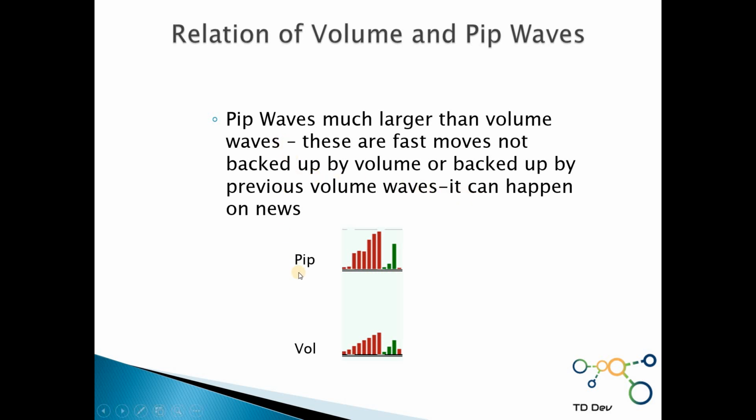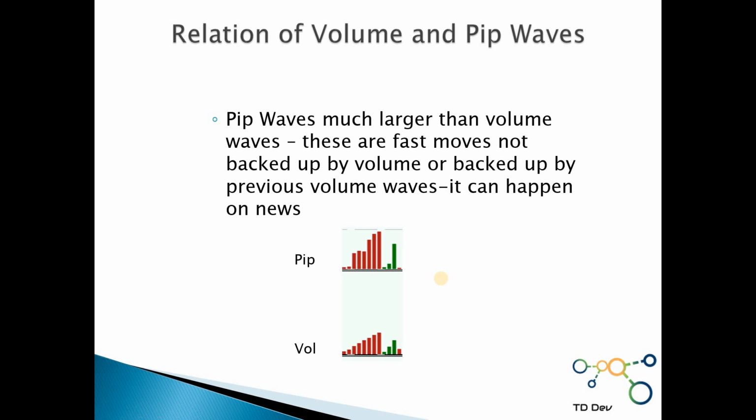In this case, we can see that the PIP wave is much higher than the volume wave. These are fast moves, sometimes not backed up by volume, as we can see here, or sometimes they are backed up by volume from previous waves, so it matters what is left. Usually this stuff also happens during the news, very fast up moves without being justified by the equivalent amount of